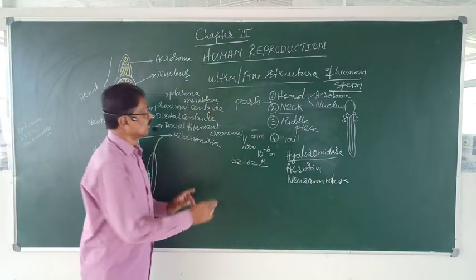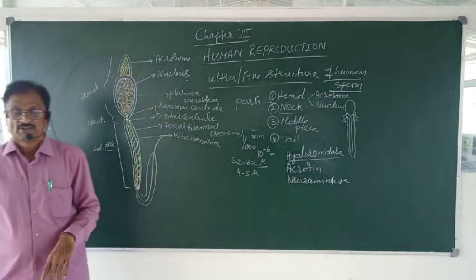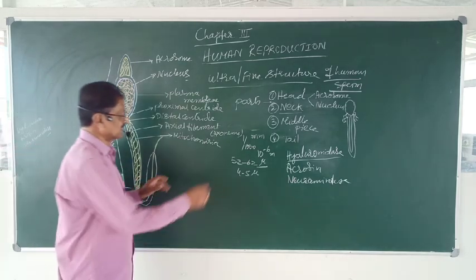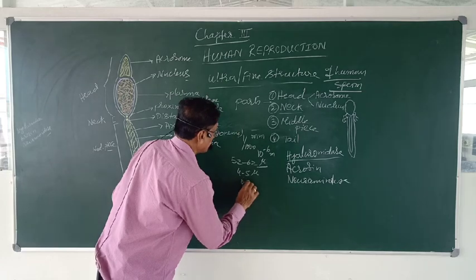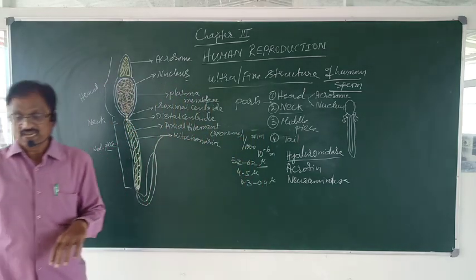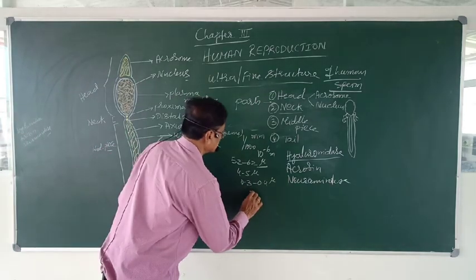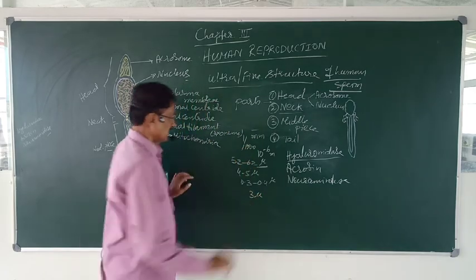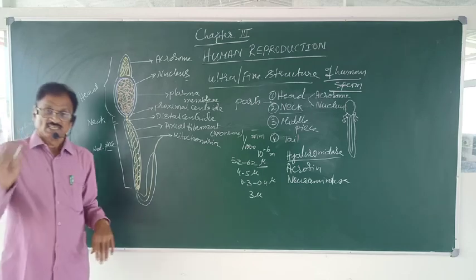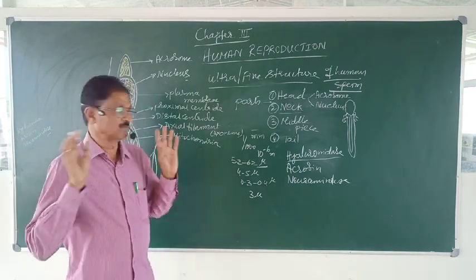The head measures only about 4 to 5 micron, whereas the neck region measures just 0.3 to 0.4 micron, whereas the mid-piece measures up to 3 micron. The rest is the tail. Hence, the tail is the longest part of the sperm.